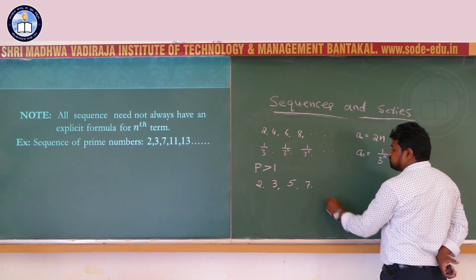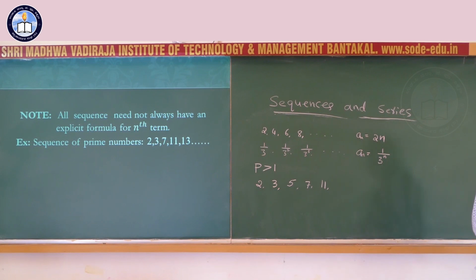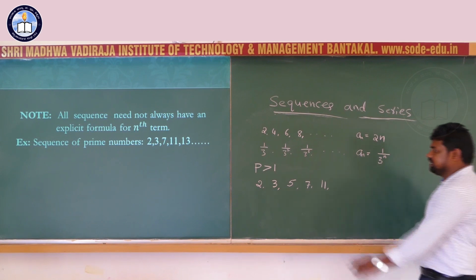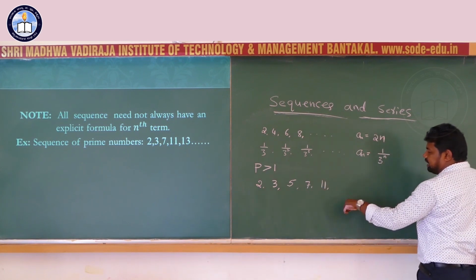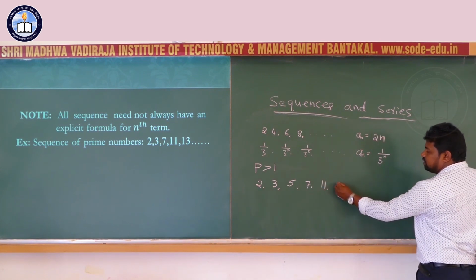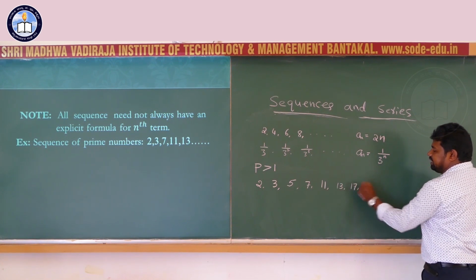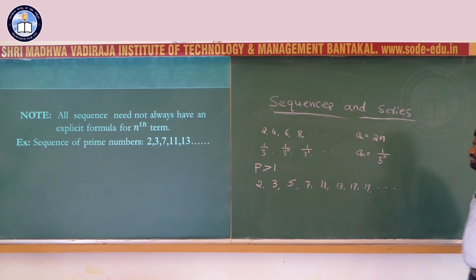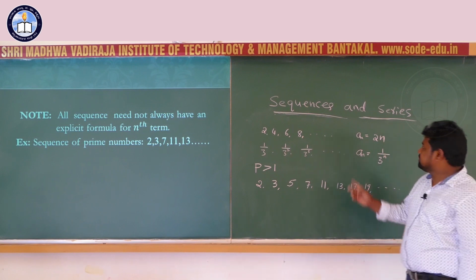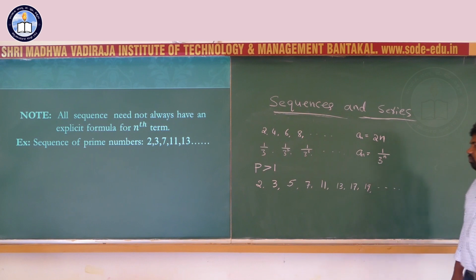7, 11. Is it a sequence? Yes, it is a sequence. 2, 3, 5, 7, 11. We can write next term. What is the next term? 13. What is the next term? 17. What is the next term? 19. Like that. It is a sequence. But we can't express nth term by an explicit formula.